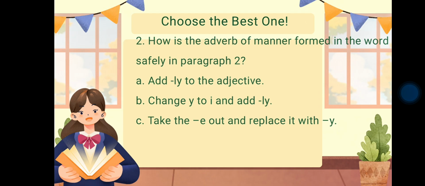C. Take the e out and replace it with y. What's the answer? Yes, it's letter A. Add ly to the adjective.